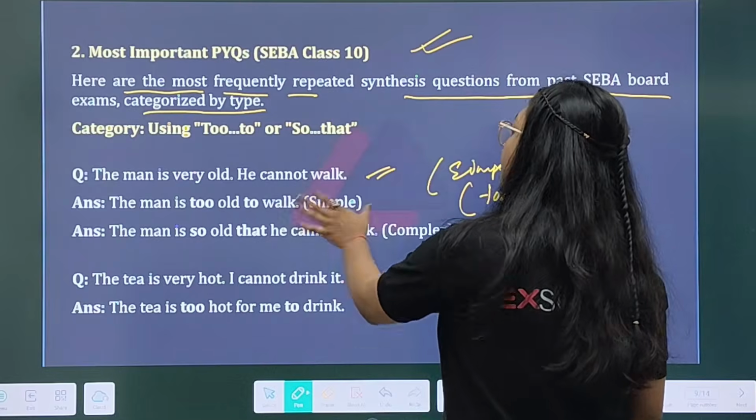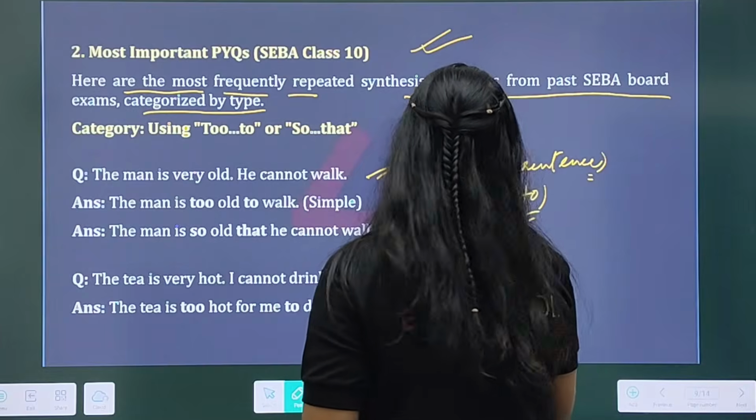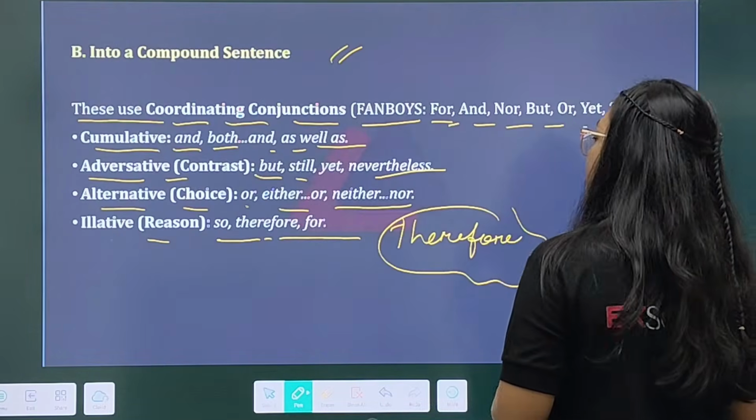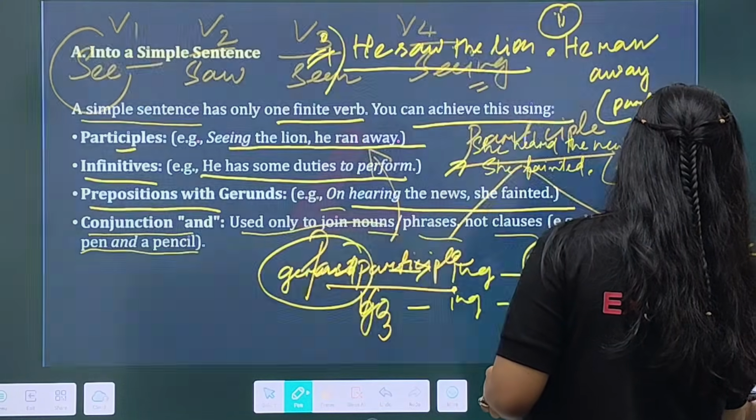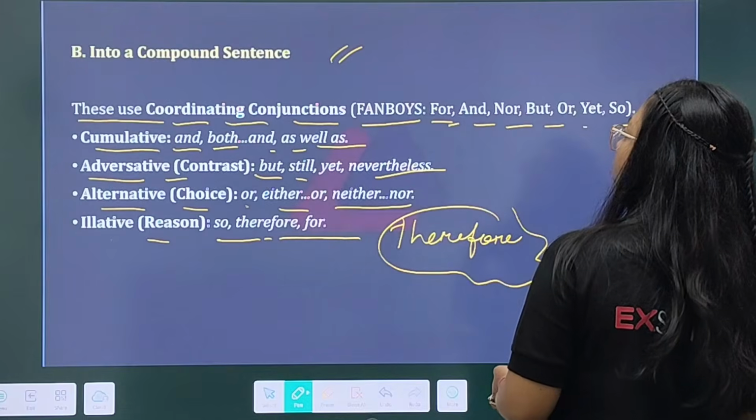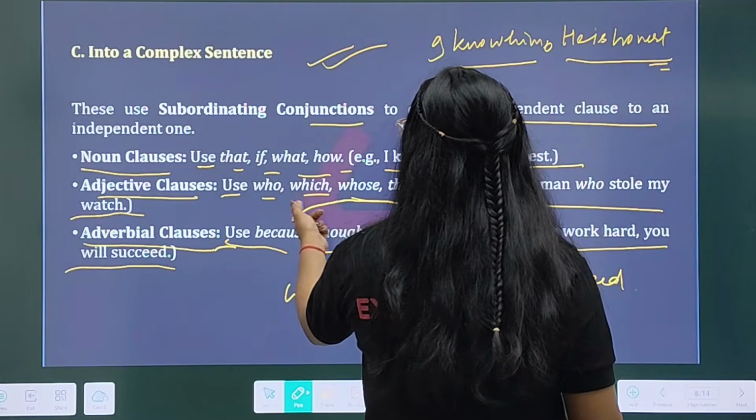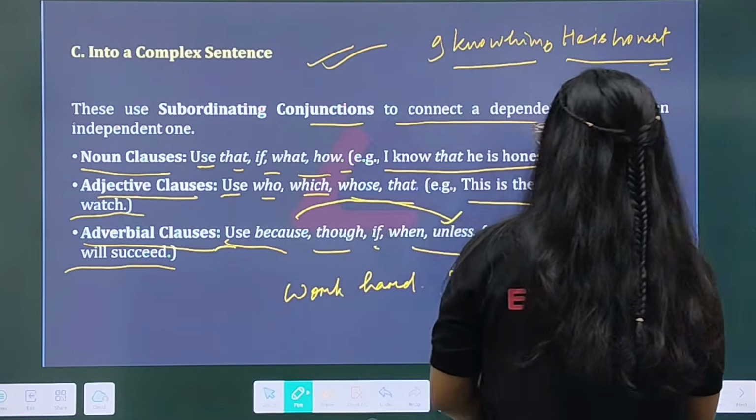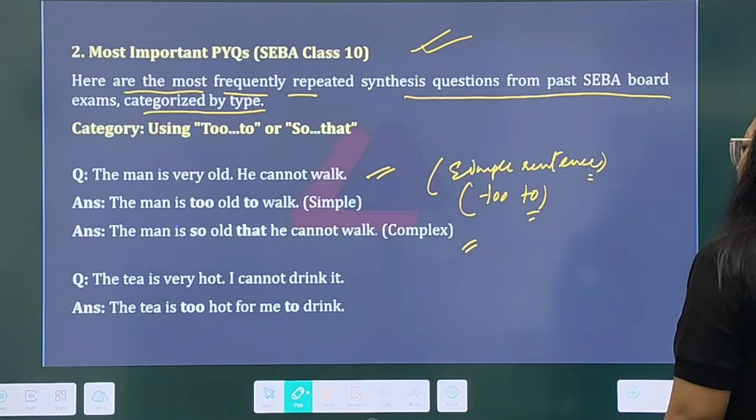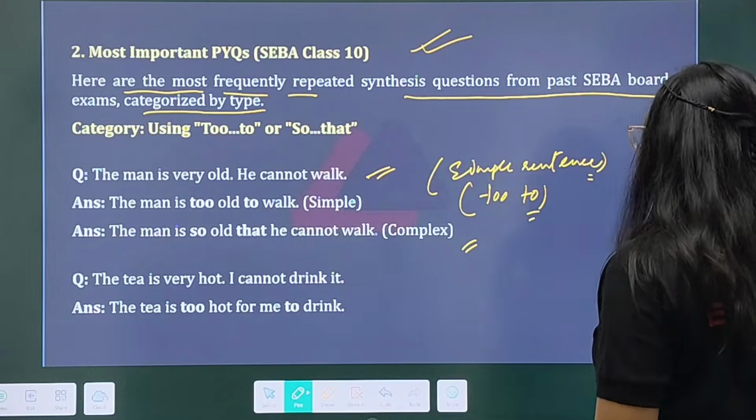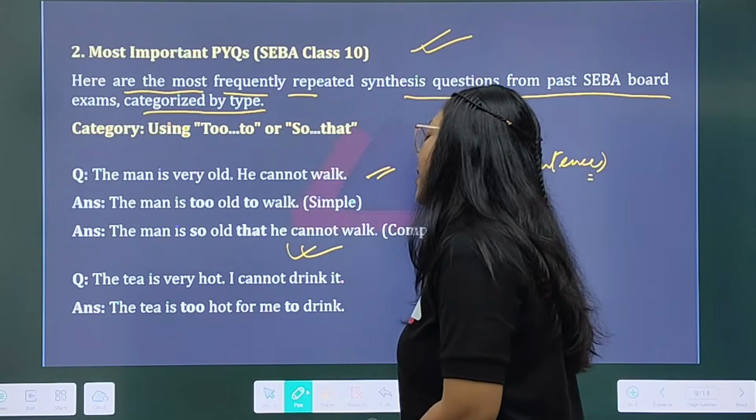Remember about the complex thing. In case of compound sentence, remember the complex, you can use so and all this stuff, isn't it? You can use so, you can use that. So the man is so old that he cannot walk. That is in a complex sentence.